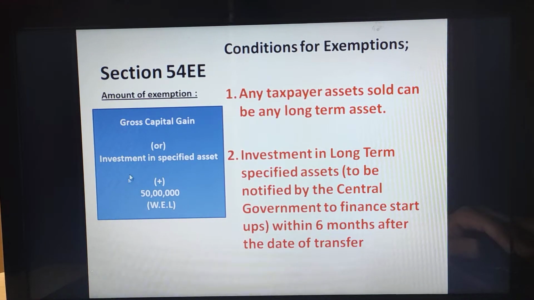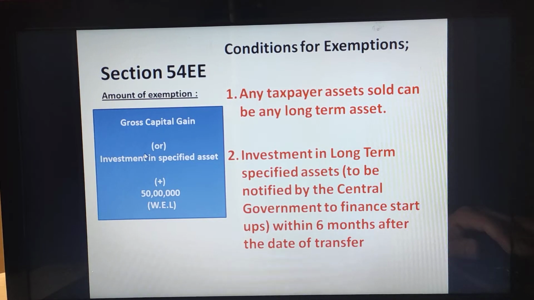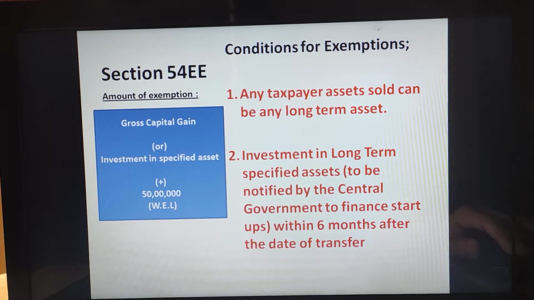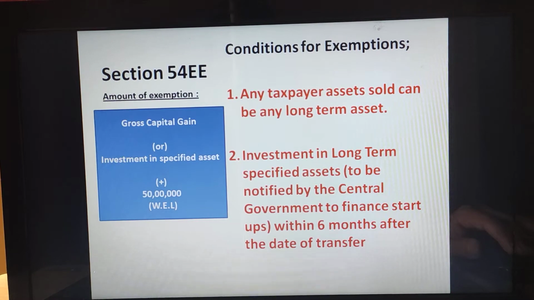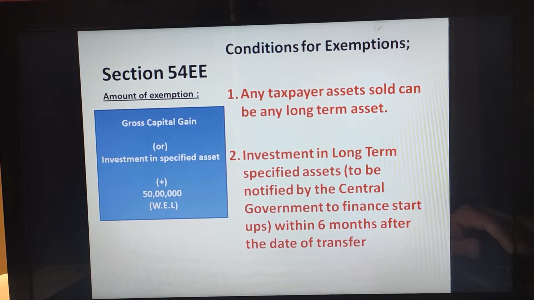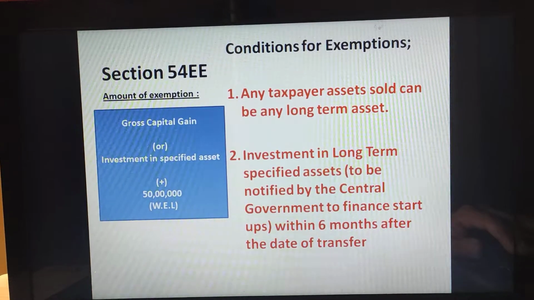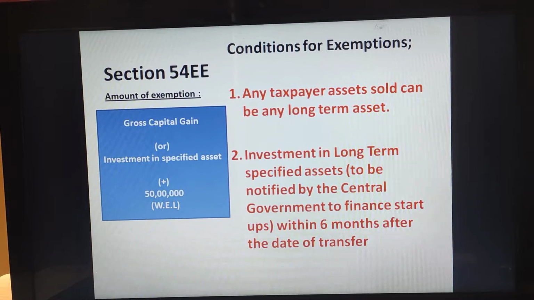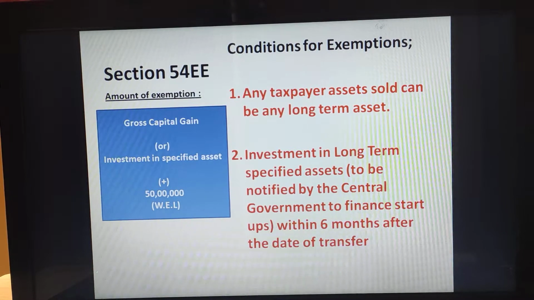And the second point says that the investment should be made in long-term specified assets notified by the central government to finance startups within 6 months after the date of transfer. So any taxpayer can claim this.